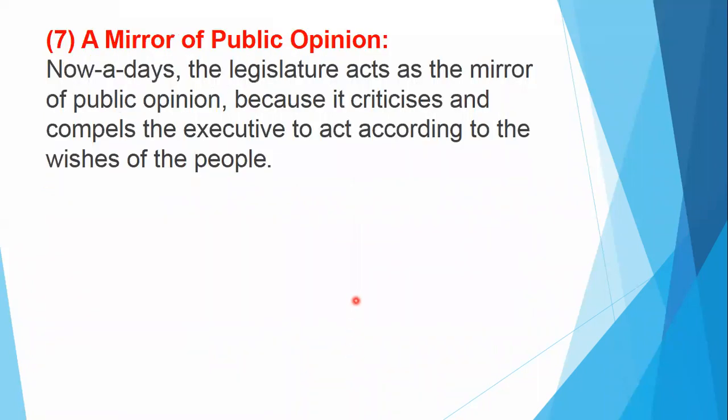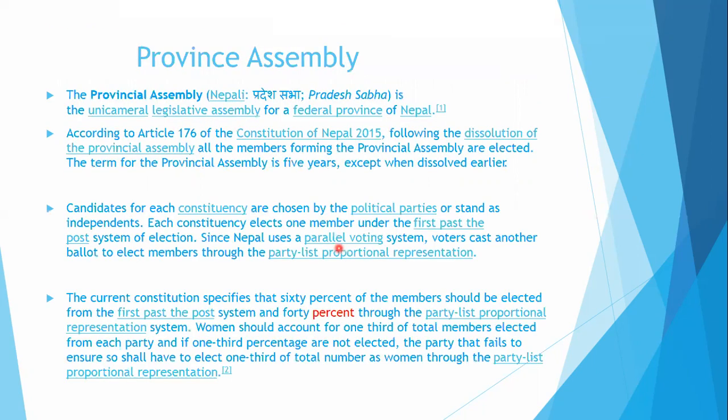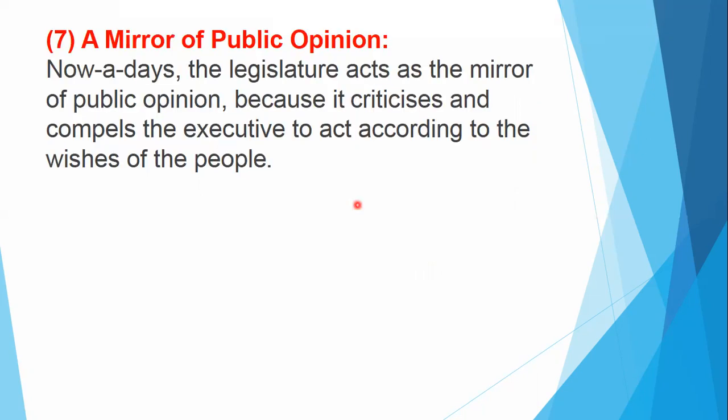Another function or power is that the legislature is the mirror of public opinion. The legislature works as the mirror of public opinion because legislative members are elected by the public and they have to represent the public, and they express public opinion to the executive. They compel or suggest the executive to work according to the public wishes. So that is the mirror of public opinion. They represent the public opinion.